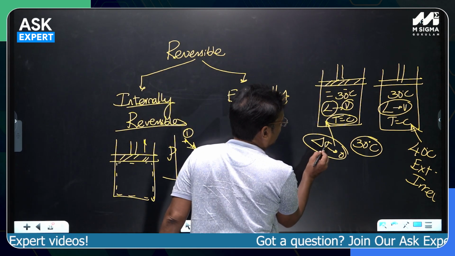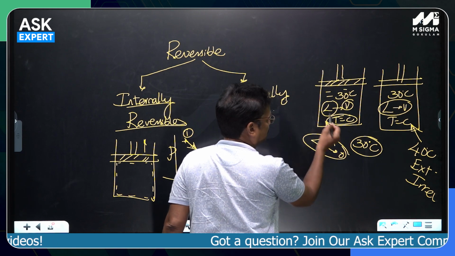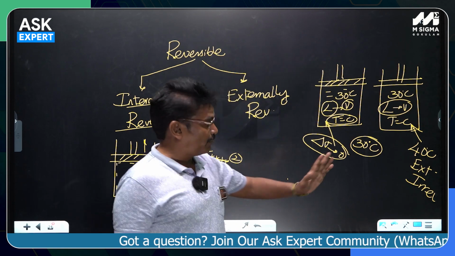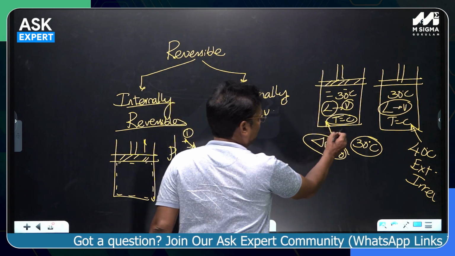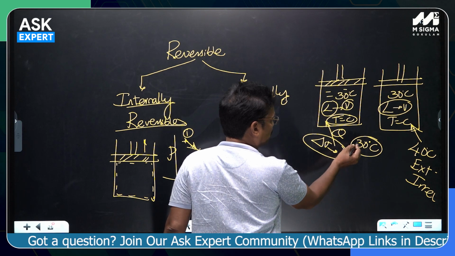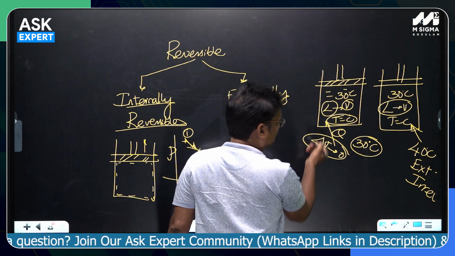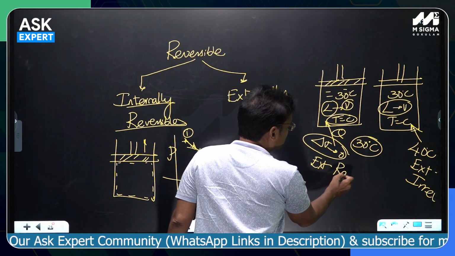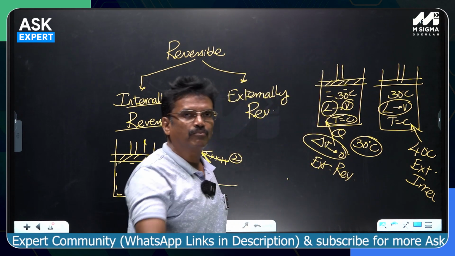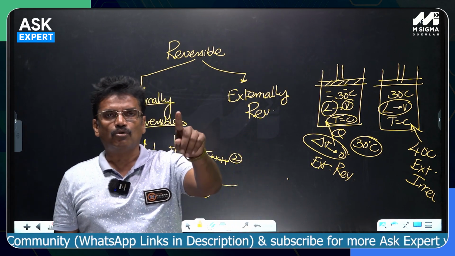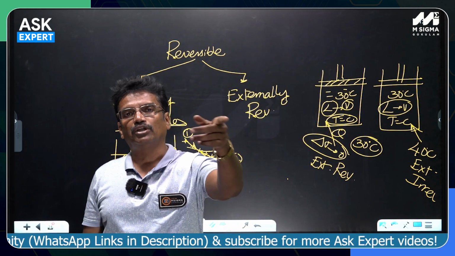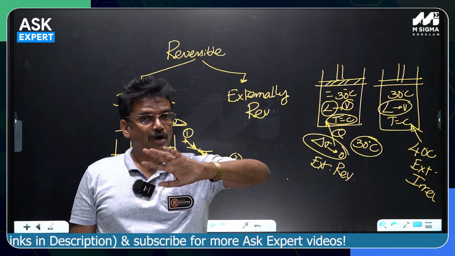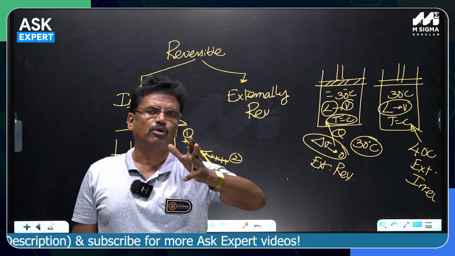Suppose the temperature difference is not there between the source and the working fluid, but you are presuming the heat transfer Q with delta T tends to 0. This is at 30, this is at 30, heat transfer is happening. So this is externally reversible. Carnot cycle is the best example for this. Each and every thermodynamic process in the Carnot cycle is both internally reversible and externally reversible. So I hope you understood the meaning of the word reversible.